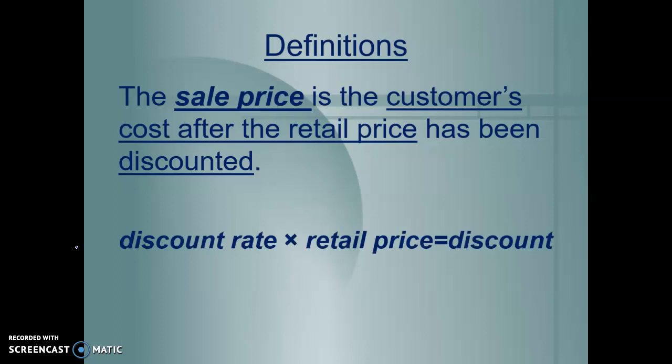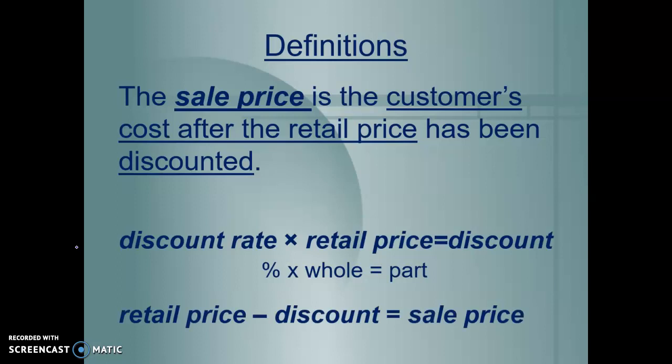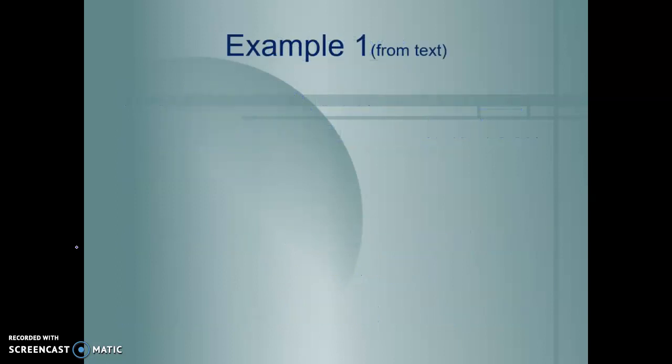To figure out our discount, we would take the discount rate times the retail price equals the discount. To relate that back to our percent formula, that is the percent times the whole equals the part. And then to figure out our total sale price, we would take the retail price minus the discount to get our ending sale price. So let's take a look at example 1.